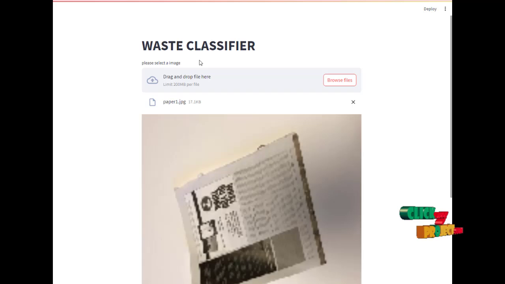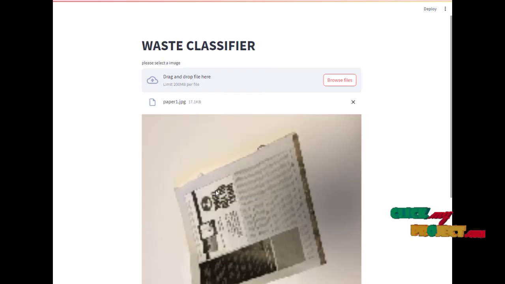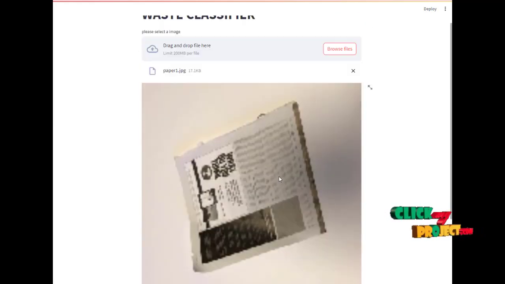After executing our main program, our app will be deployed like this. This is a waste classifier. From this, we select one image. The paper is selected and the predicted class is paper.